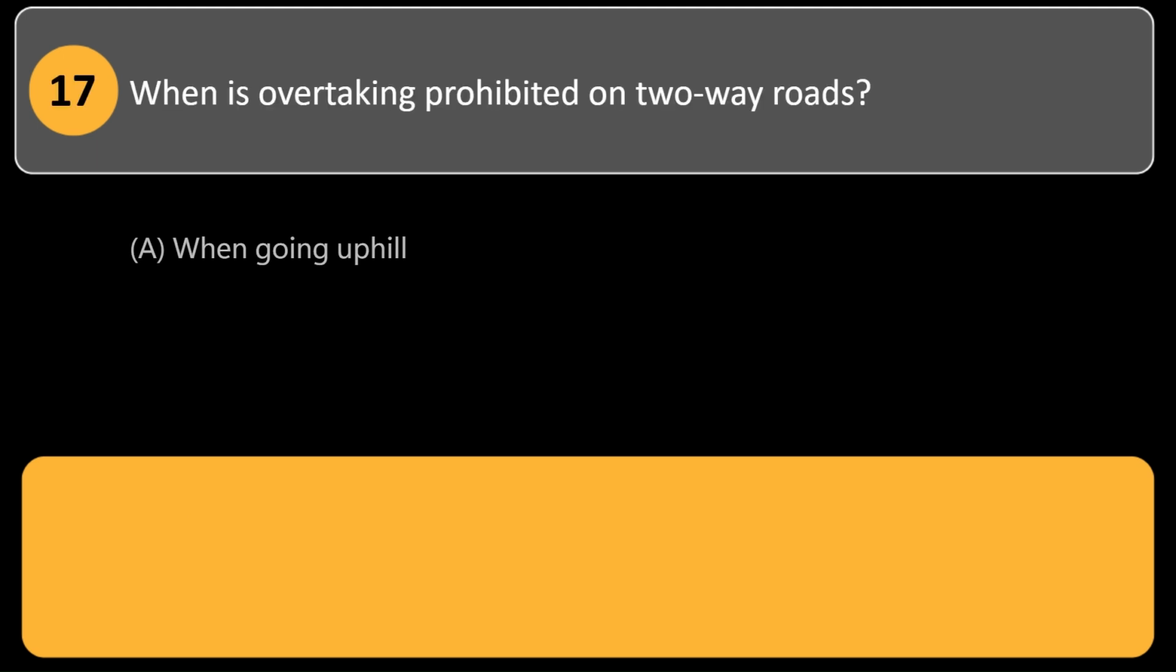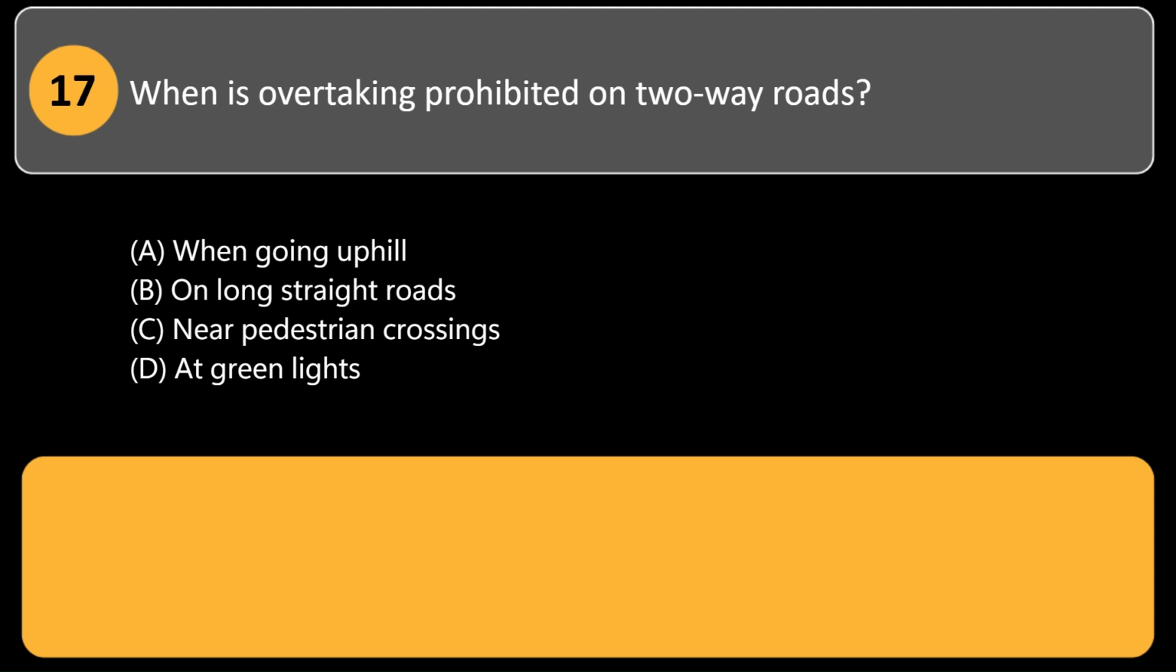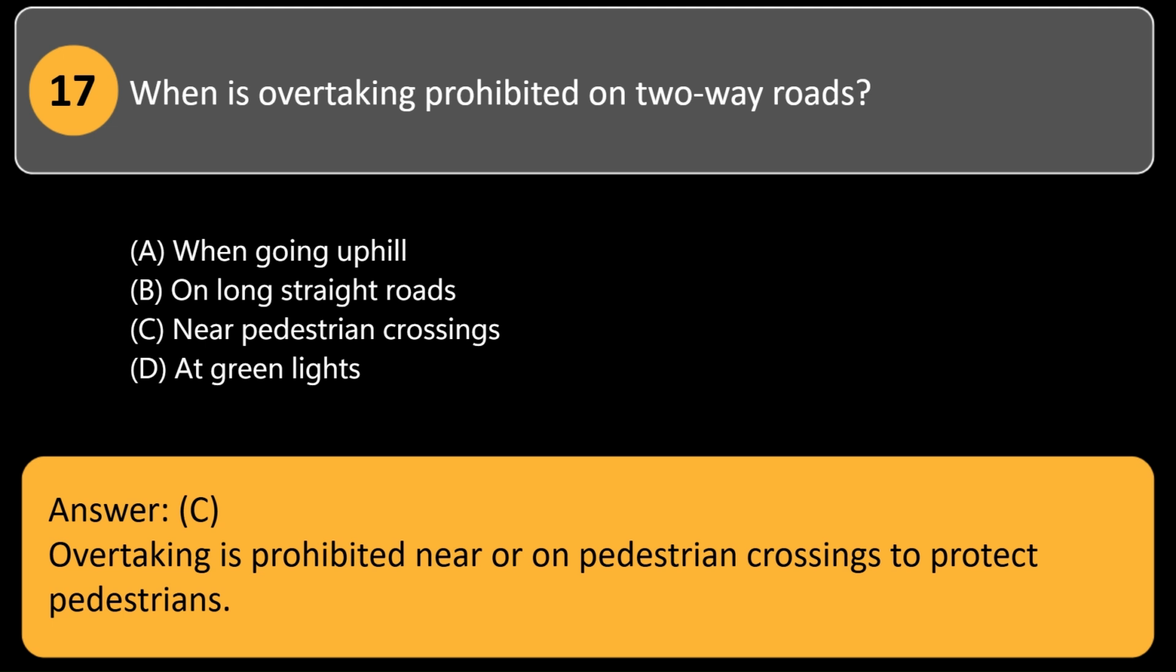When is overtaking prohibited on two-way roads? A. When going uphill. B. On long straight roads. C. Near pedestrian crossings. D. At green lights. Answer, C. Overtaking is prohibited near or on pedestrian crossings to protect pedestrians.